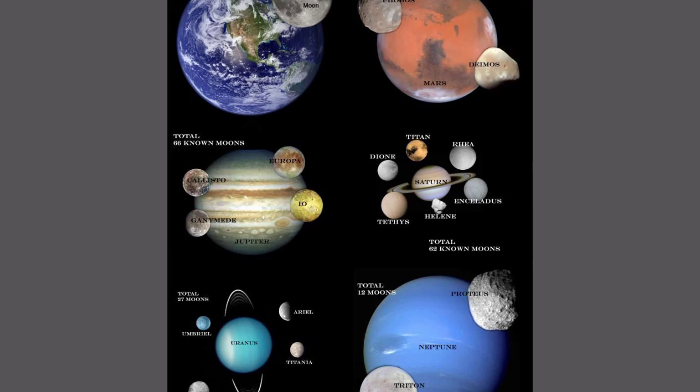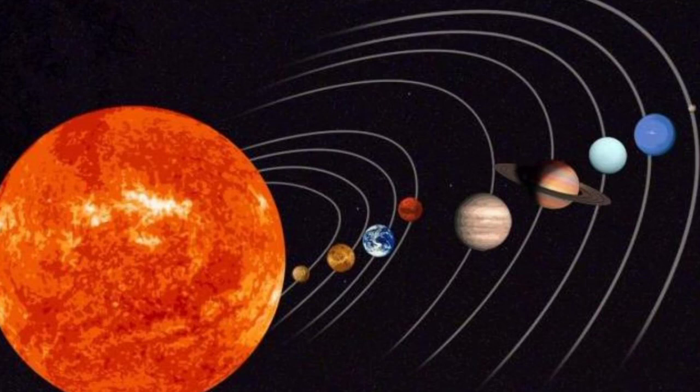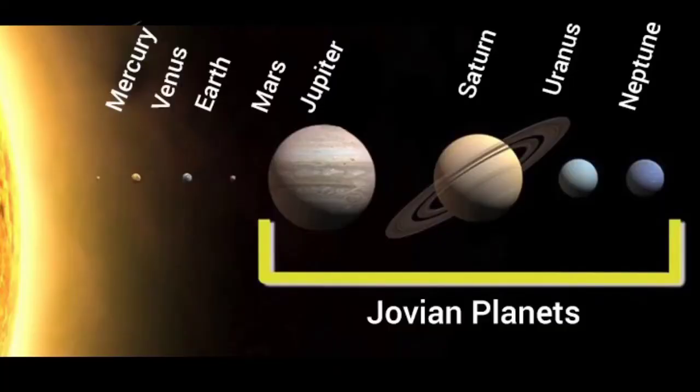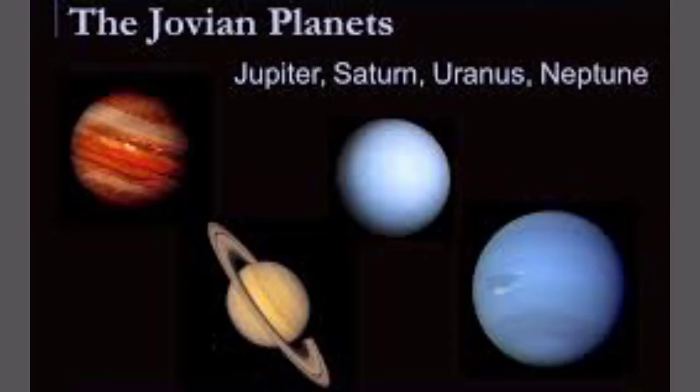The four inner planets closer to the Sun are called the terrestrial planets. They have a rocky surface. They are separated by the asteroid belt from the outer planets, which are far away from the Sun. Venus is considered as the Earth's twin because it is similar to the Earth in size and shape. The outer planets are gaseous planets or Jovian planets, that is Jupiter-like planets, after their gaseous makeup. All Jovian planets have rings.